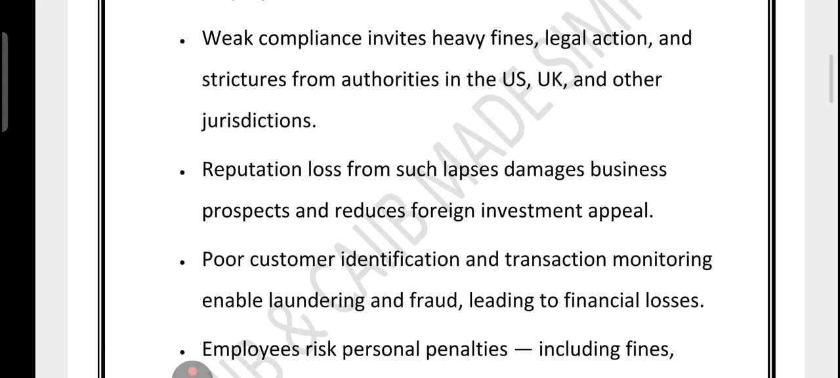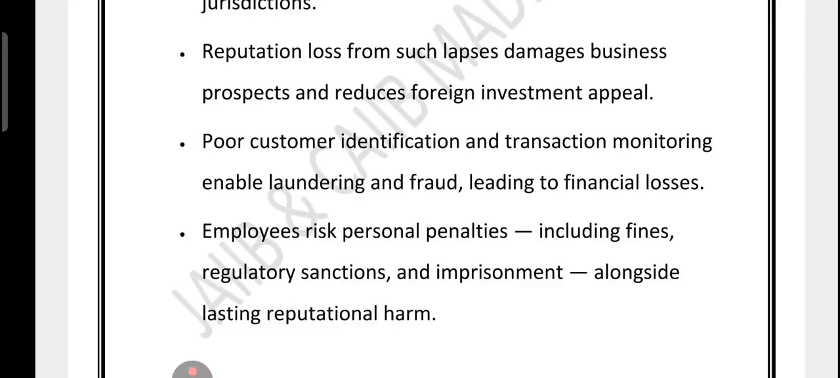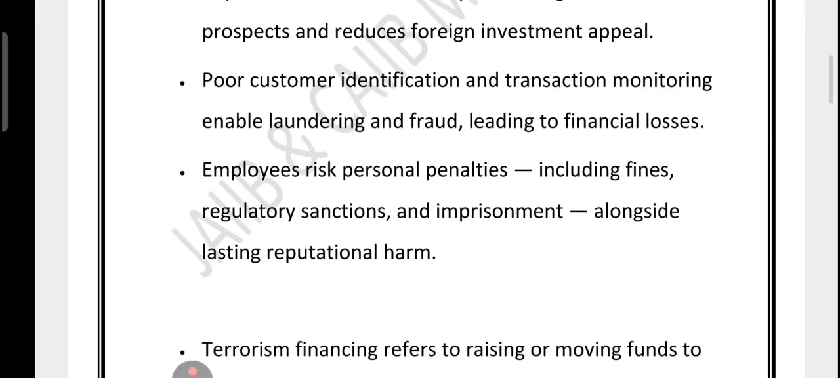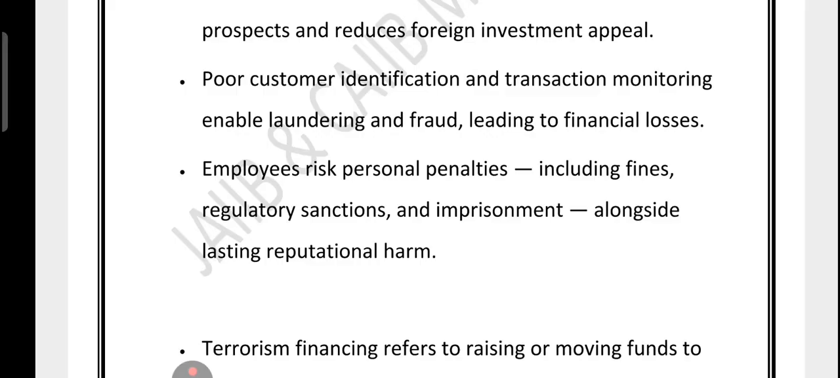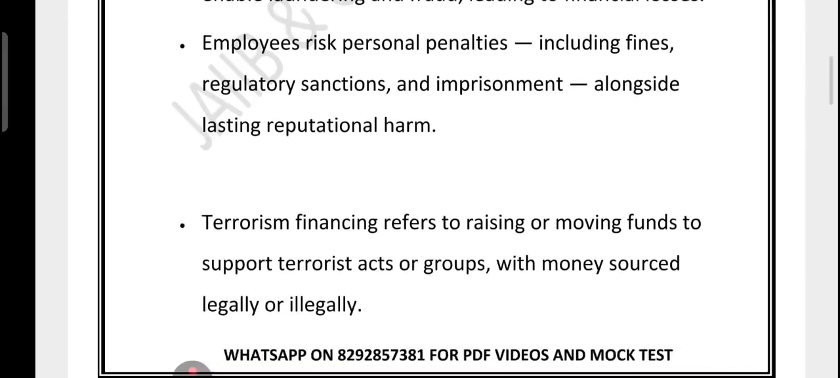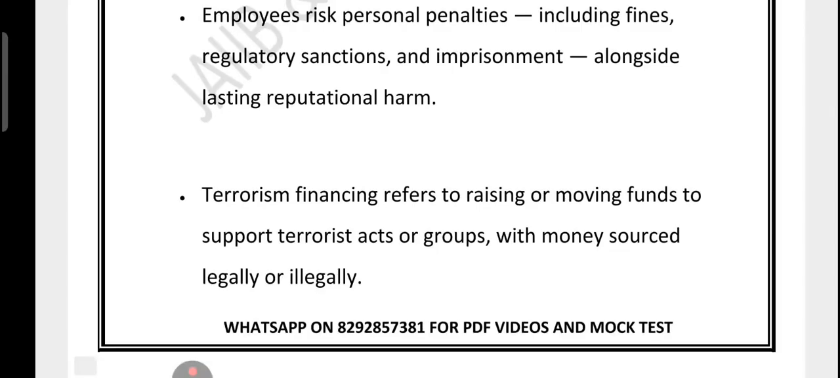And what is the root of many cases? Poor customer verification and weak transaction monitoring. These gaps make it easy for criminals to launder money or to commit fraud, which can lead to serious financial loss. And here is the part that many don't realize, that employees themselves are not safe. They can face personal fines, regulatory bans, even jail time, plus a permanent stain on their professional reputation.